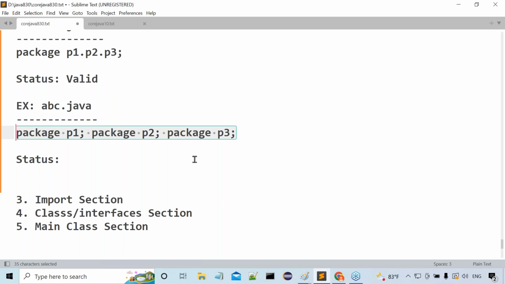I gave everything in a single line, right? Even though it is a single line, how many statements did I provide, one statement or three statements? Three package declaration statements. Definitely the first one is valid, and the second and third are invalid. So the overall status is invalid. Clear.